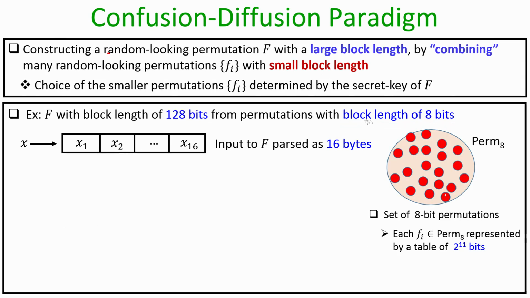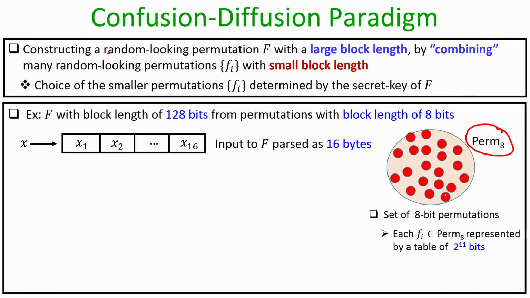Imagine that you have the set of all permutations mapping 8 bit strings to 8 bit strings. That set I am denoting by perm sub 8. Each of these small circles is a permutation mapping an 8 bit string to an 8 bit string.